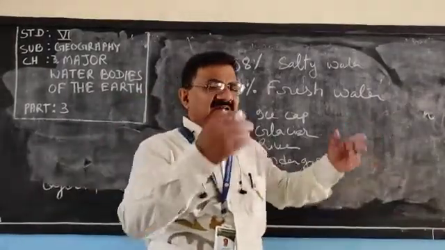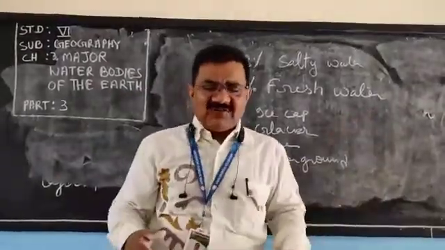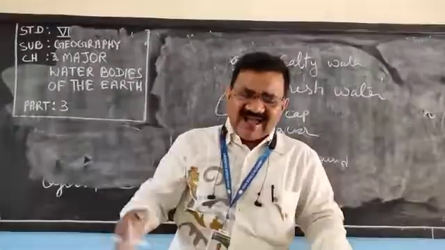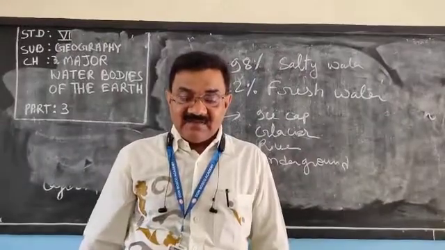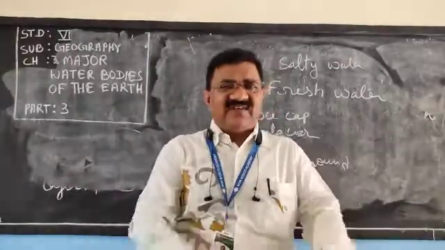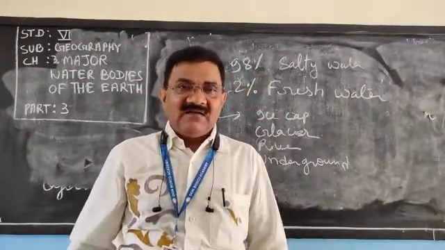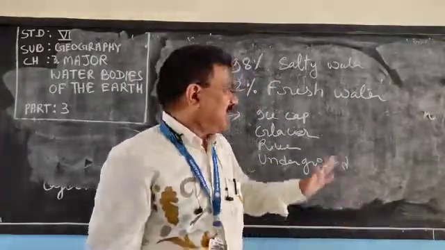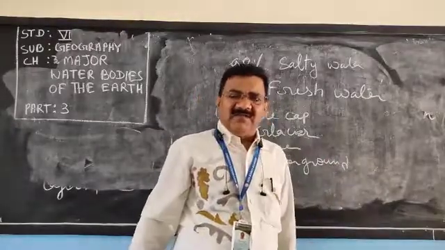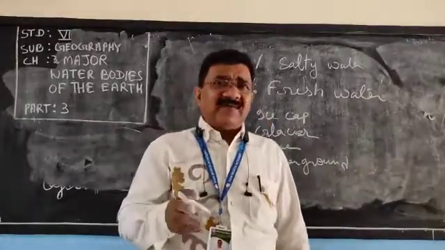We are throwing dust in water bodies, dead bodies in water bodies, mixing sewage in water bodies, industrial effluents in water bodies, and what happens to the water? It becomes unfit for drinking and our purpose. So what happens?